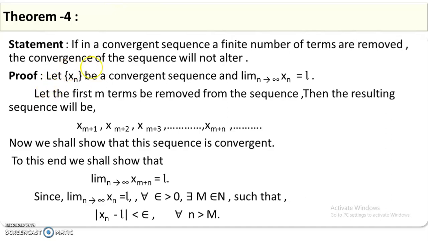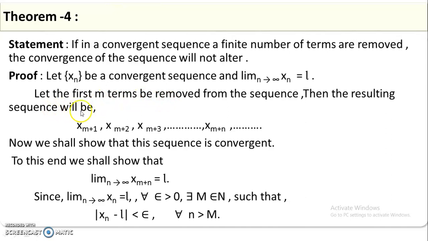Now we can assume that xn is a convergent sequence, and the limit of xn as n approaches infinity is a finite quantity L. So we have the definition of a convergent sequence. Now I can remove the first m terms from that sequence, x0 to xm, which are finite in number.